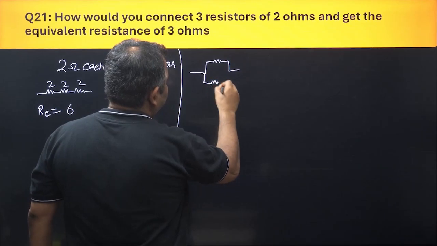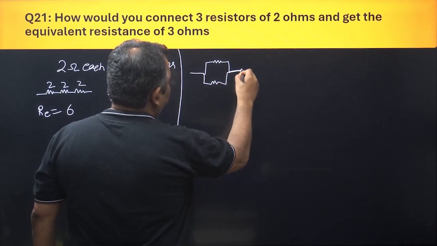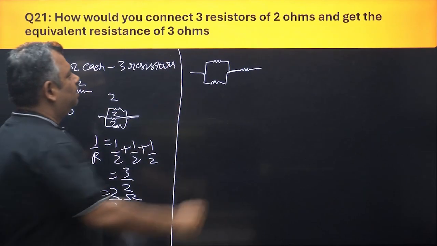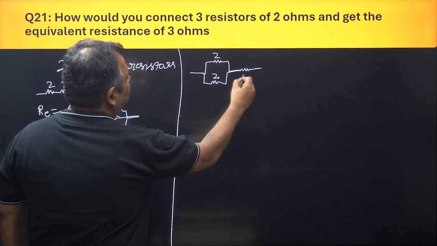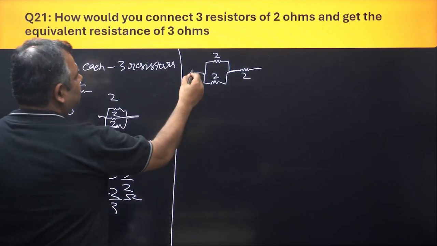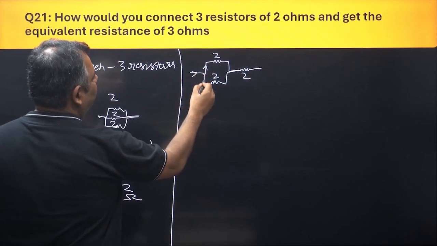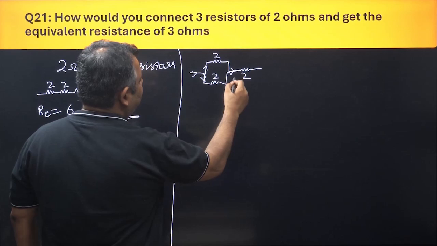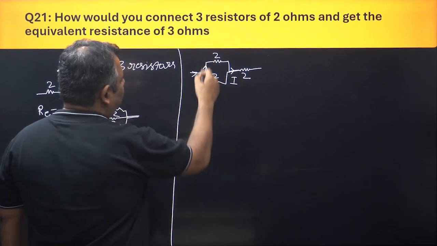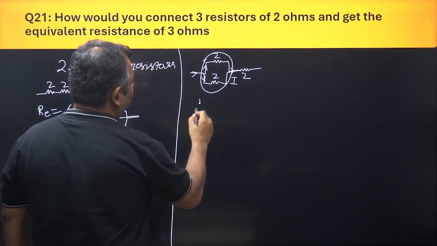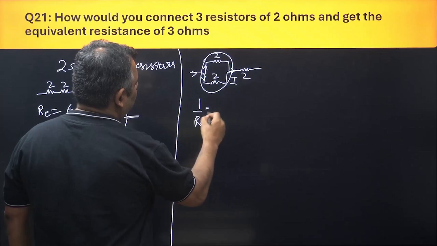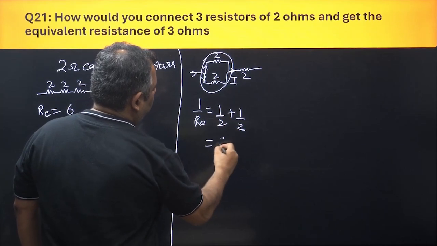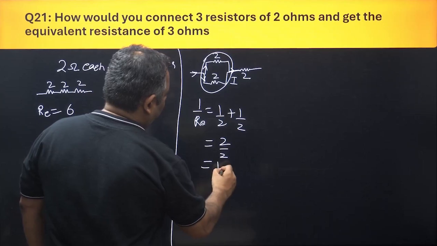I have put 2 resistances in parallel and I have put the third into series. Okay, you see this, I have put 2 into parallel. So this is 2 ohm, this is 2 ohm, then this is 2 ohm. Now since current is coming from here, it goes in different directions through these resistances and then combines here, coming out as I. So if I find the equivalent resistance of this, 1 by RE is equal to 1 by 2 plus 1 by 2, which is equal to 2 by 2, which is equal to 1 ohm.